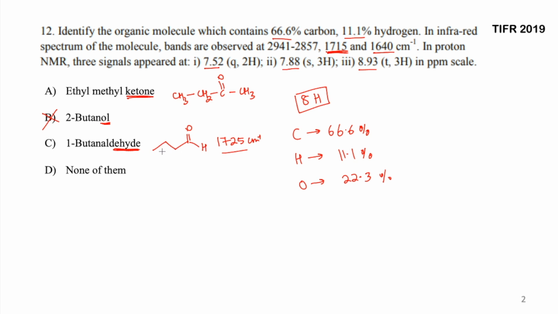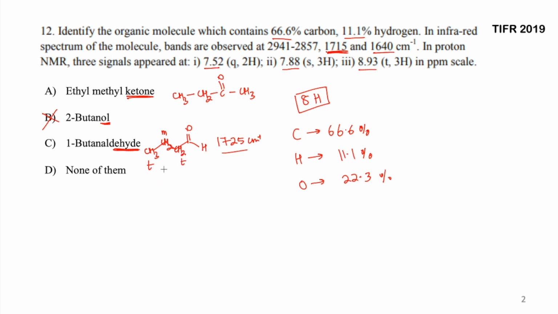So let's talk about the splitting which we are going to get over here. Let's not look upon the chemical shift also, just talk about the splitting values over here, right? So if you just see the splitting values in this, so this particular carbon, okay, let me write it down. This is CH3, this is CH2, this is CH2. So here you are going to get a triplet, this is going to give you a multiplet, and this is going to give you a triplet again, right?